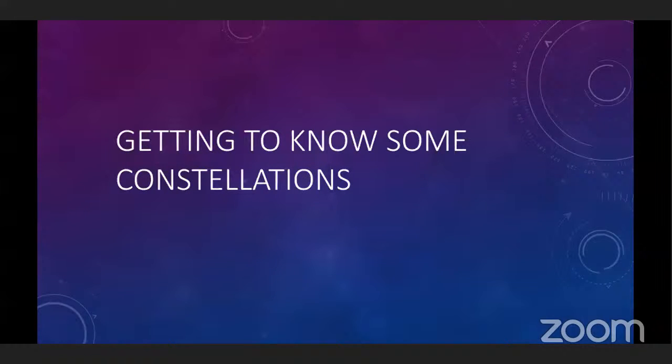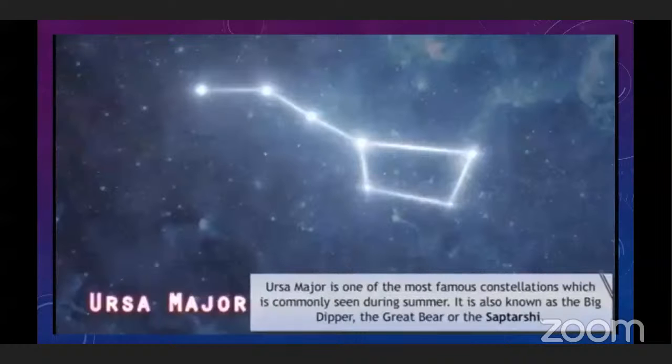Now, we will see some known constellations. We are going to study some constellations. In that, the first one is Ursa Major. Ursa Major is one of the most famous constellations, and it is commonly seen during summer. It is also known as the Big Dipper, the Great Bear, or the Saptarshi.